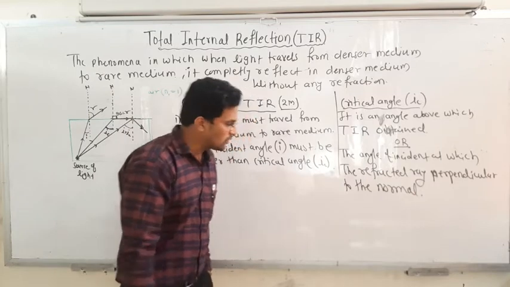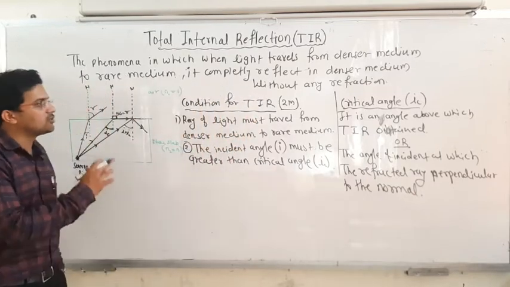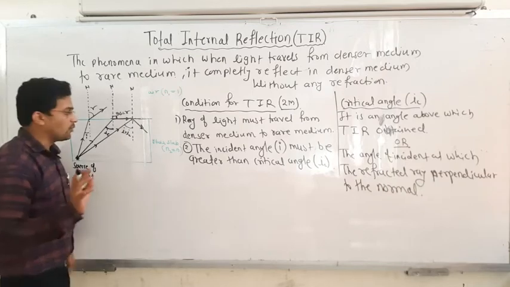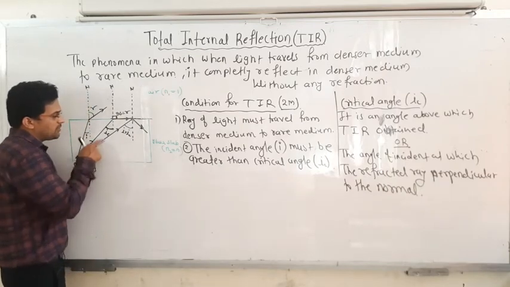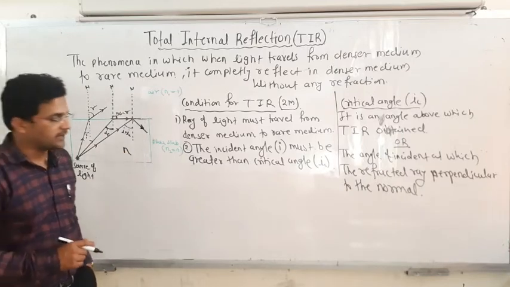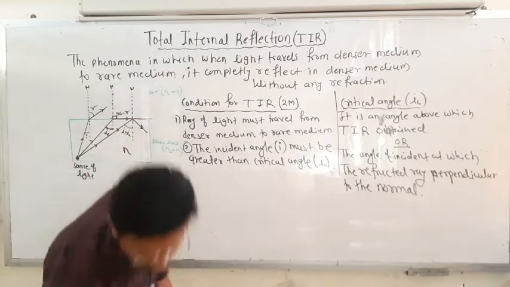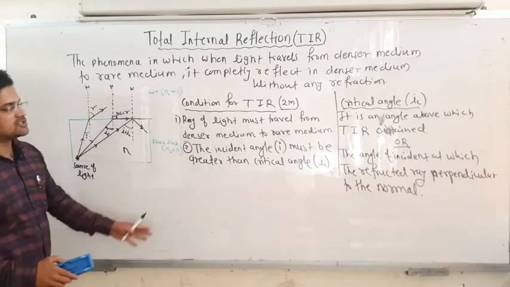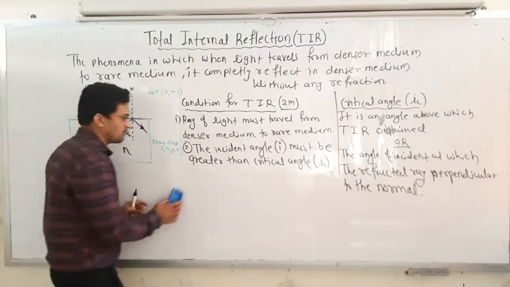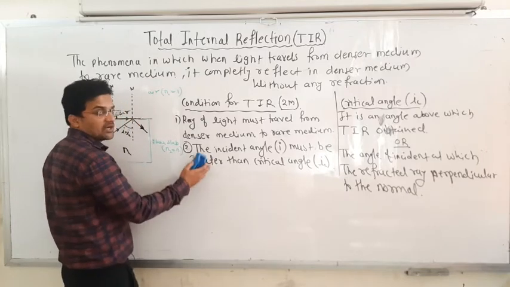Okay, so these are some basics regarding total internal reflection. Now we are going to derive the relation between this critical angle and the refractive index of the medium. First, I will rub this. Just pause the video and read it once again. What exactly is the meaning of total internal reflection? Especially these two conditions.